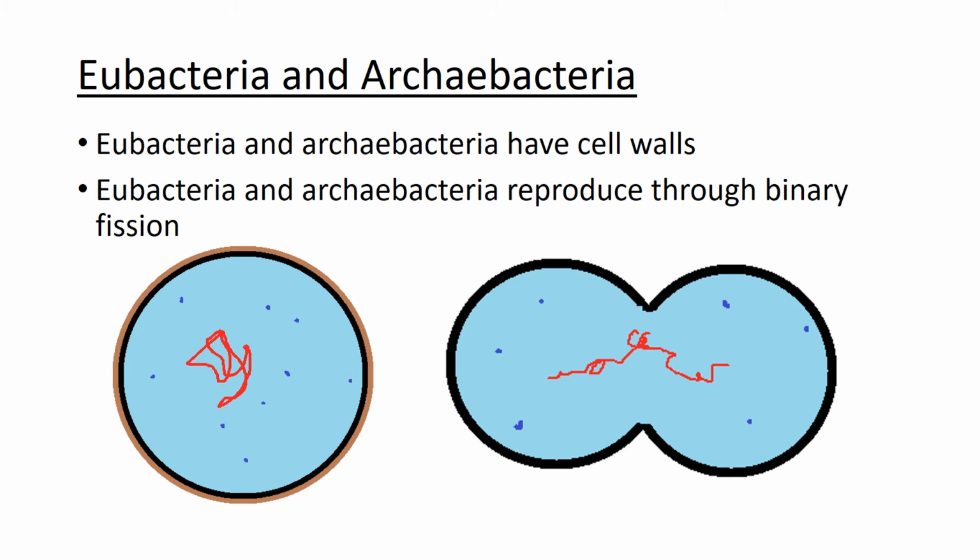Eubacteria and Archaebacteria reproduce through binary fission. They simply split in half. They copy their DNA, and the DNA in this image on the right is in red. So you can see the DNA has been copied, and it's a double strand because it's DNA, but one strand is moving to the left, another strand is moving to the right. And this cell is simply going to split in half. And you'll have two identical cells. That's binary fission. And that's how virtually all Eubacteria and Archaebacteria reproduce.